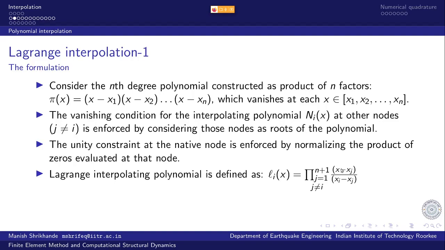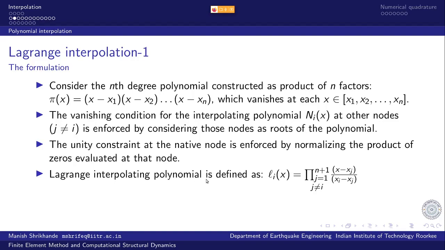And at all other nodes, j ranging from 1 to n plus 1 except j equal to i, all these terms would vanish because x_j minus x_j will evaluate to 0. So that satisfies the interpolation condition, and this is the simplest way of defining interpolation.